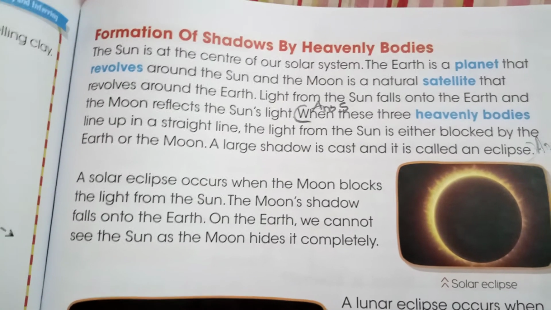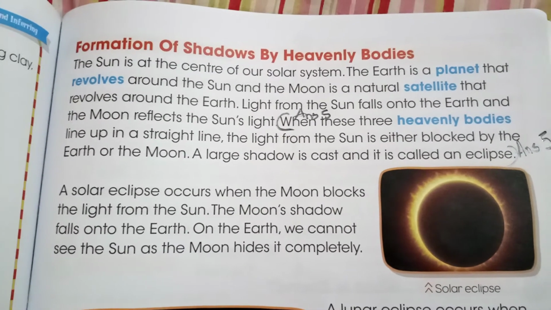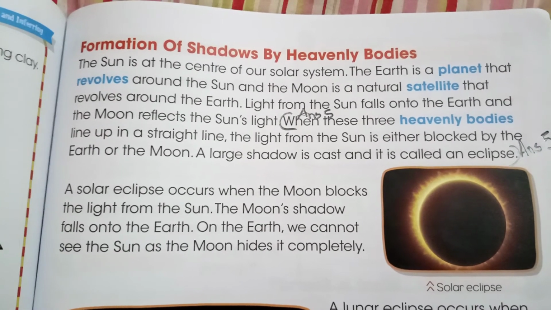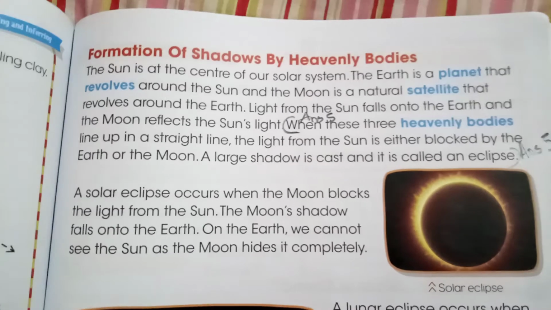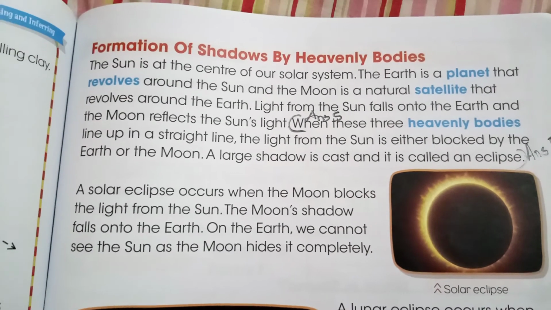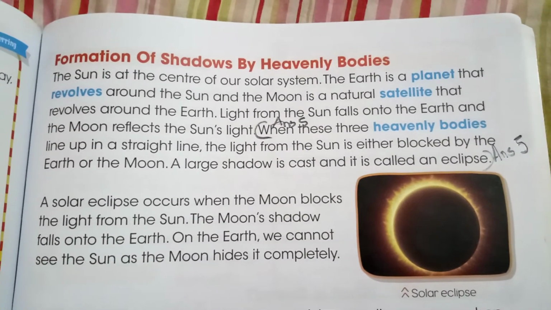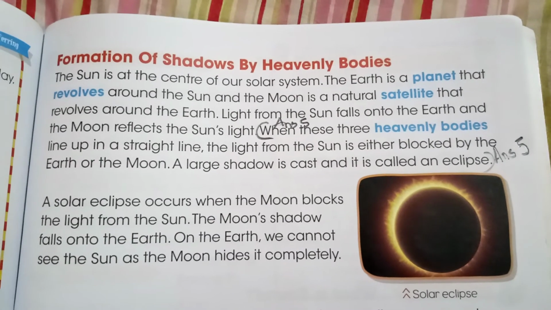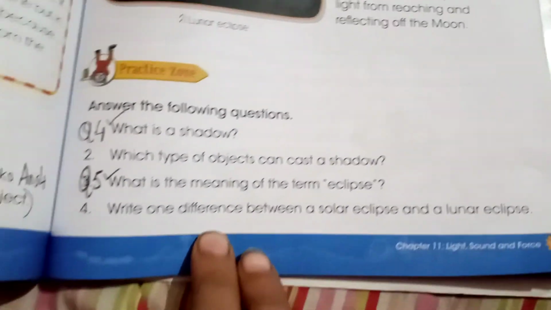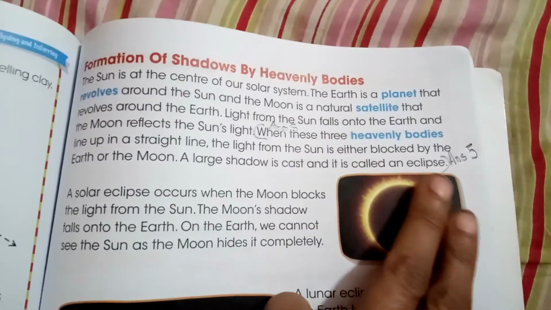But when these three heavenly bodies are in a straight line, and either the earth or the moon is blocking the light of the sun, then a shadow is cast on the earth, and that shadow is called an eclipse. So that was answer number 5, what is the meaning of the term eclipse? It starts from here and finishes here.